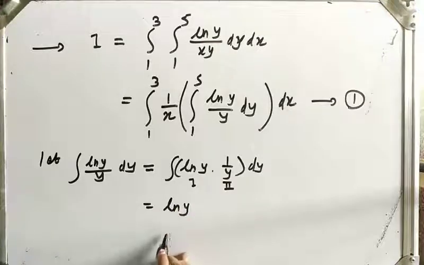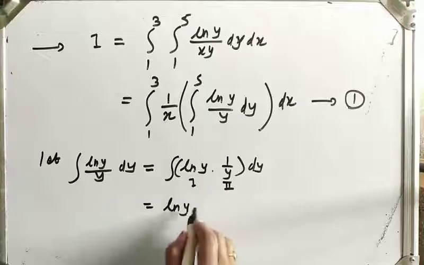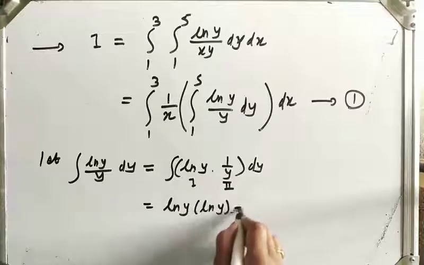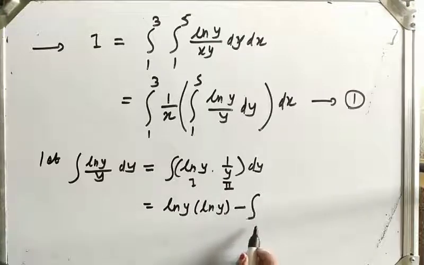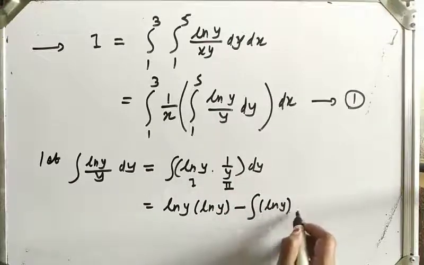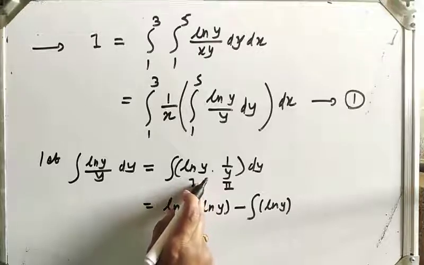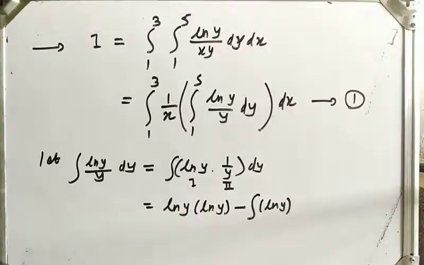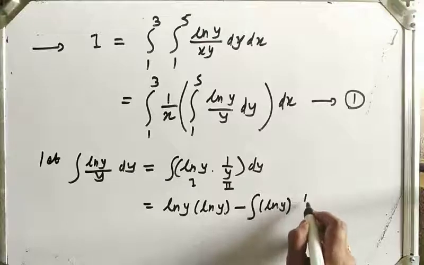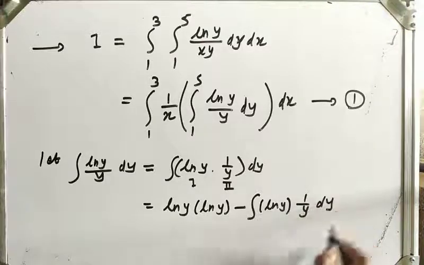So its integration will be: first term as it is, integration of second term, that is integration of 1 upon y, log y, minus integration of second into d/dx of first term. What will be d/dx of log y? That is 1 upon y, into dy.